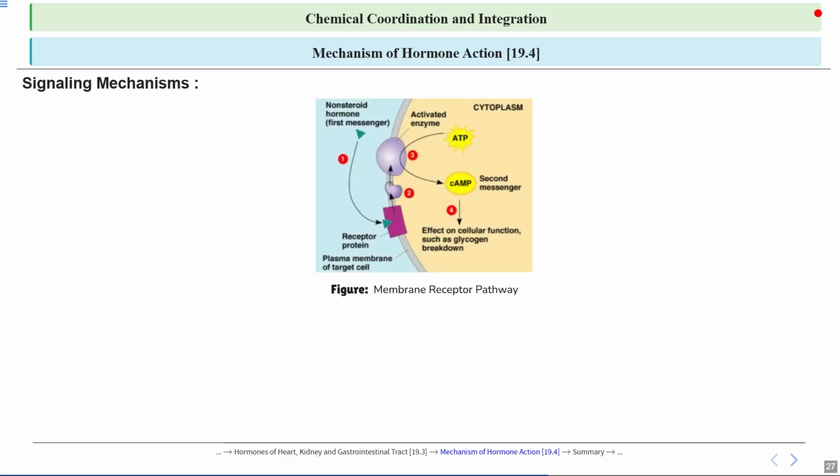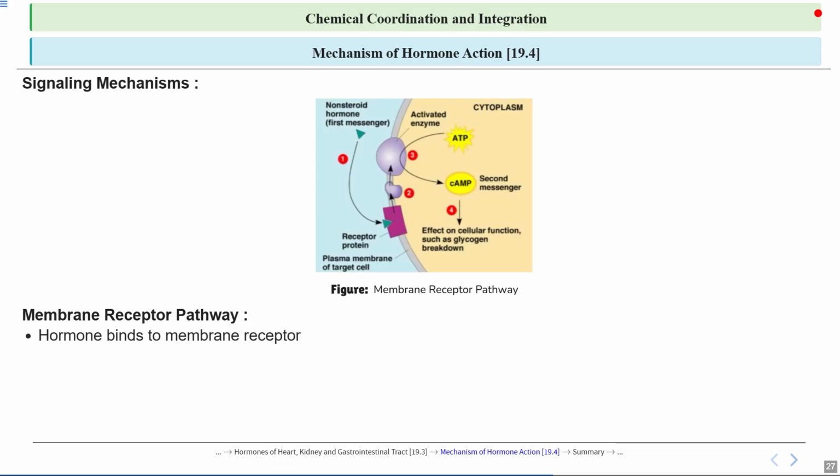Signaling mechanism. The membrane receptor pathway, we have discussed already. It is a way cells respond to signals from outside. When a signaling molecule like a hormone or neurotransmitter binds to the receptor on the cell surface, it triggers a series of reactions inside the cell. These reactions often involve second messengers, which help the cell change its behavior, such as growing, dividing, or moving. So this pathway allows cells to communicate and react to the environment efficiently, which is a key concept in understanding cell signaling.